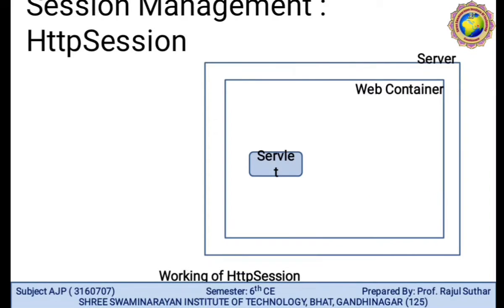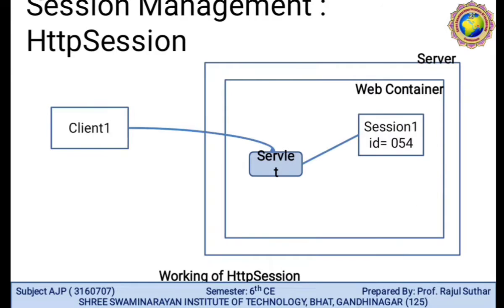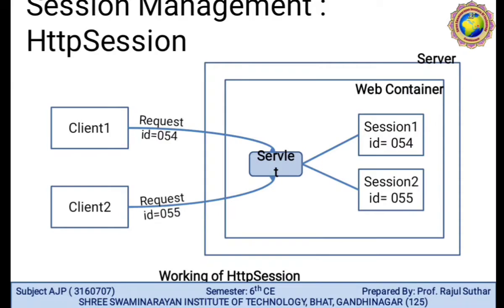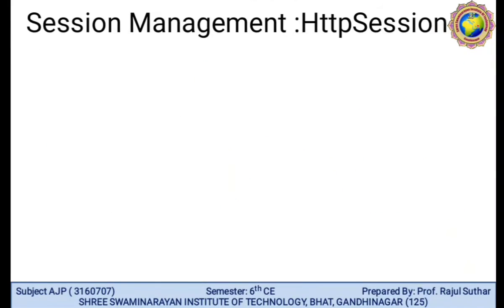So this is the server and web container, and this servlet. When a client makes a request, the ID is 054. This ID is created, like one session is created for the servlet. Then when a second client makes a request, the ID is 055, and so we can say that a second session is created.